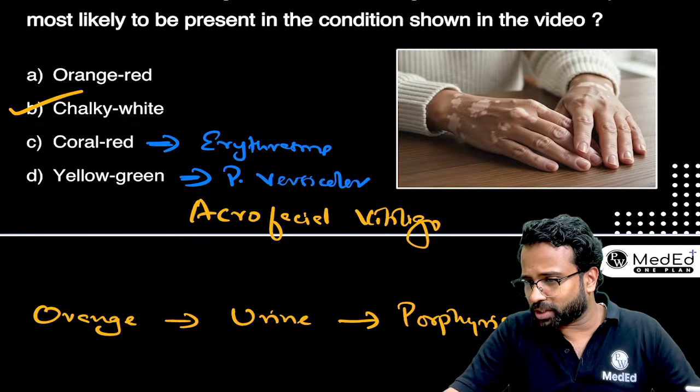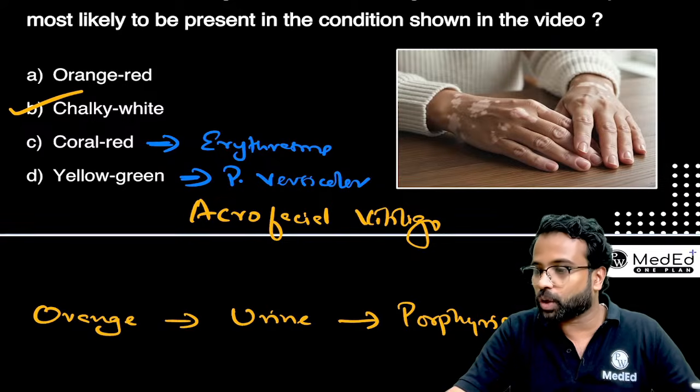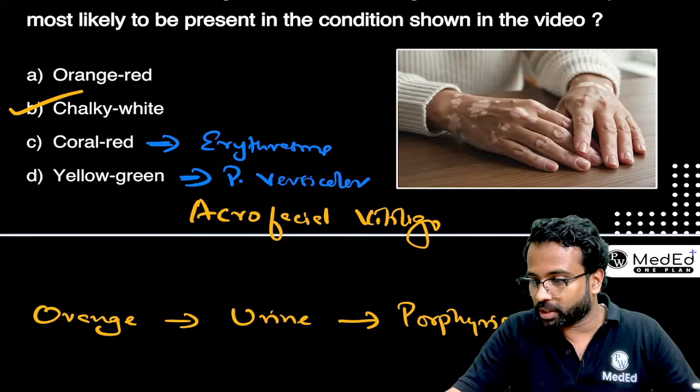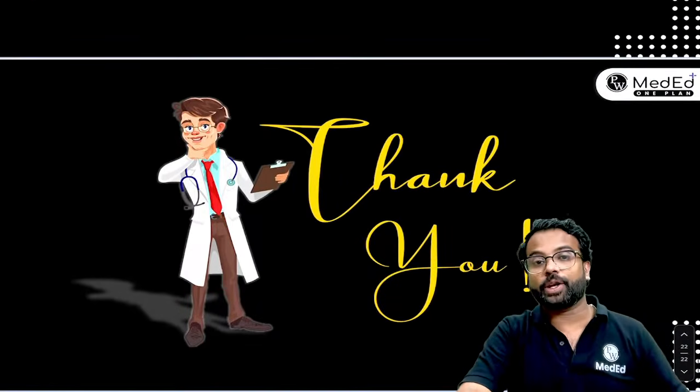And Stevens-Johnson versus TEN overlap. I think Dhanush is answering. That is, under 10% is Stevens-Johnson and over 30% is going to be toxic epidermal necrolysis. Done. So that is all about today's discussion about 10 video based questions.